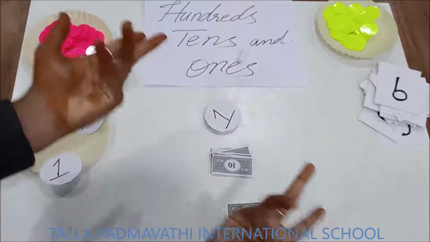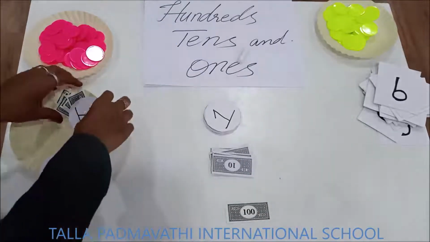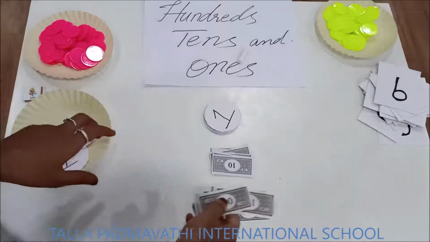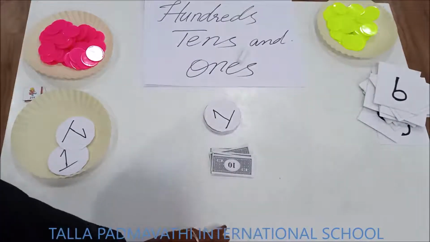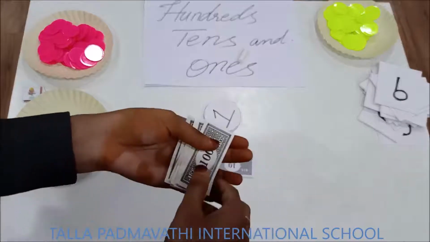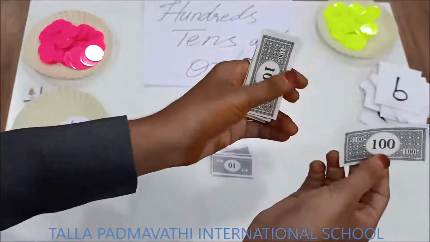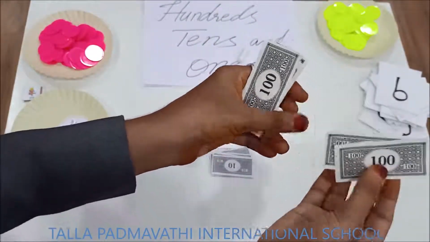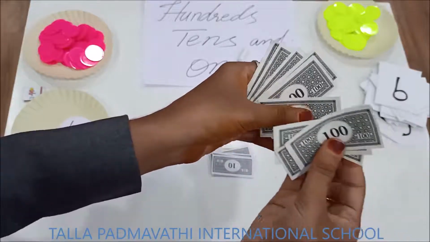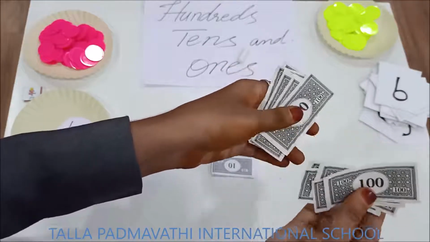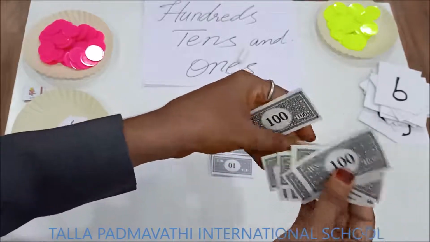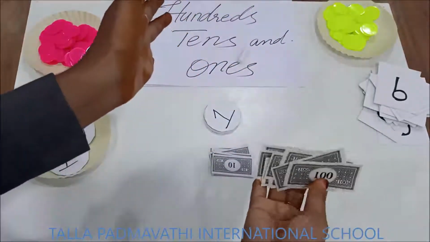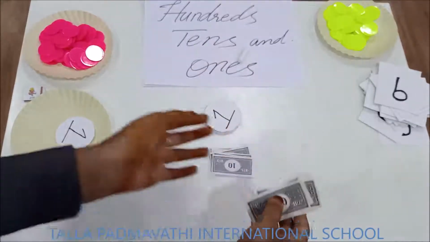Then what about 1000, children? 10 100 rupee notes make a 1000. Shall we make a count? 100, 200, 300, 400, 500, 600, 700, 800, 900, 1000. This makes a 1000.